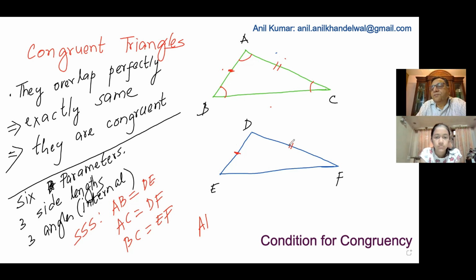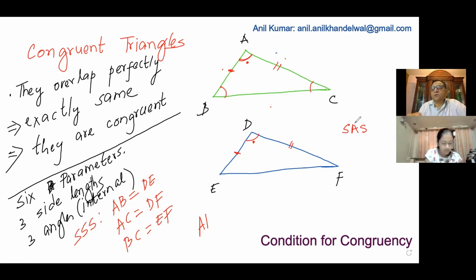Do you see that? And if this angle here is equal to that angle, we can put one dot and one dot, meaning these two angles are equal. That gives you another condition, which we call side, angle, side. Is that clear to you?